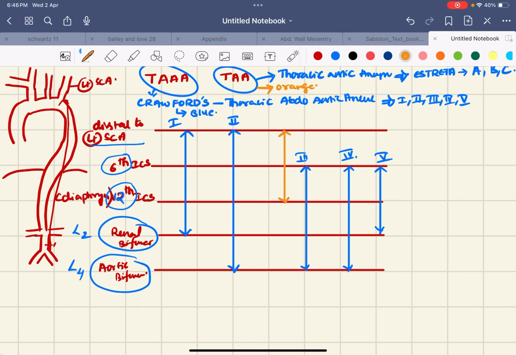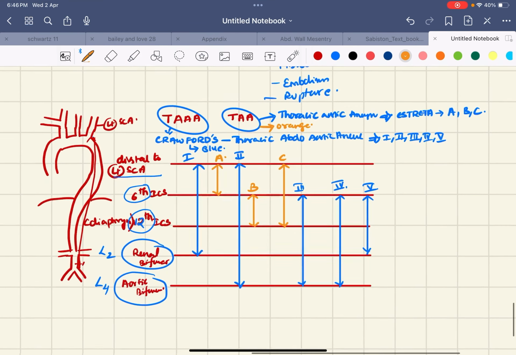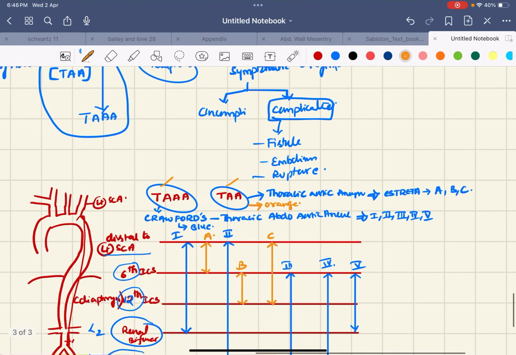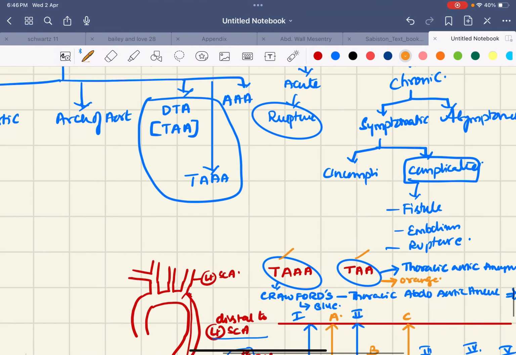This is C, this is B, and this is A. Okay, so please remember friends. These are for thoracic aortic aneurysms. They are also for abdominal aortic aneurysm, as we have told.